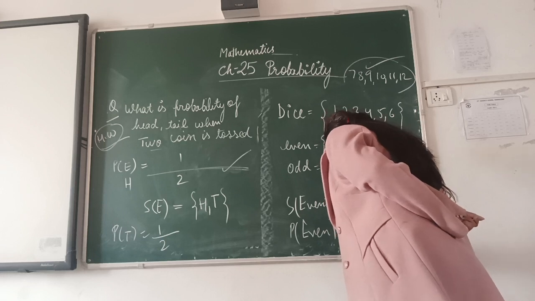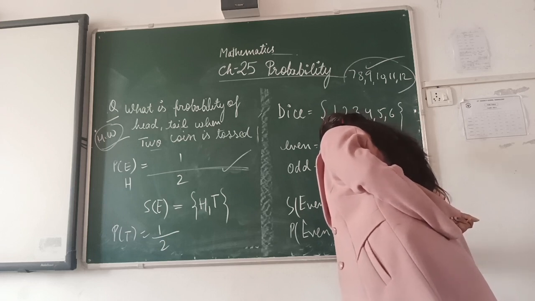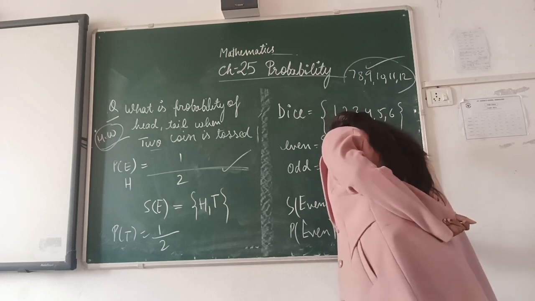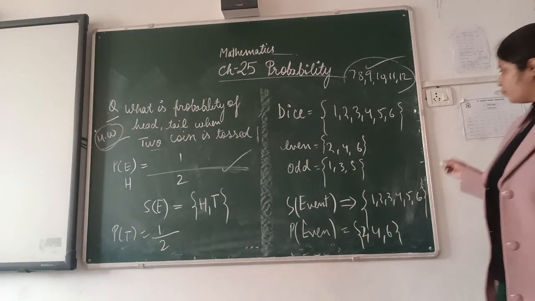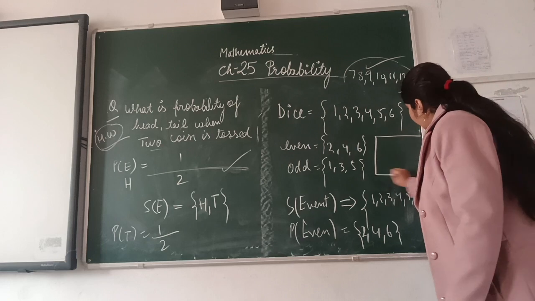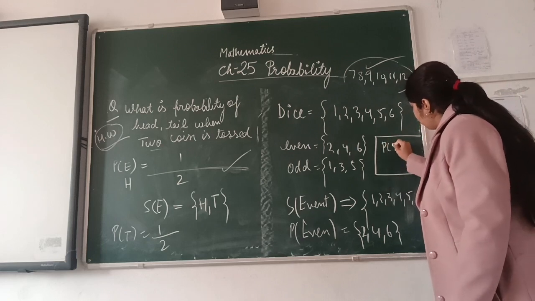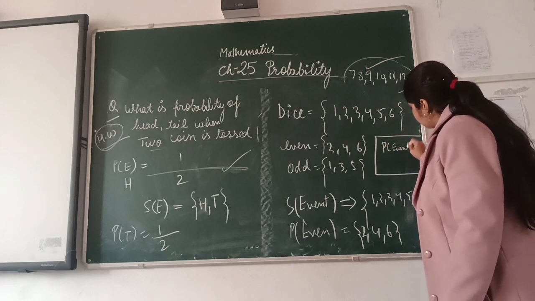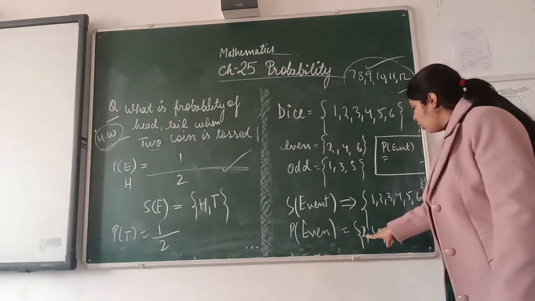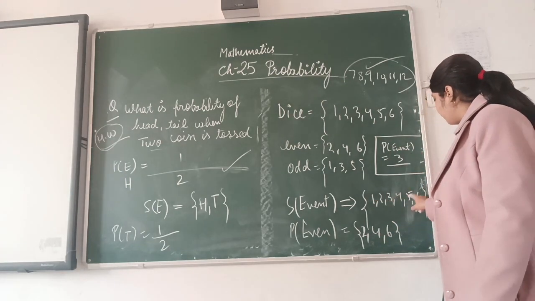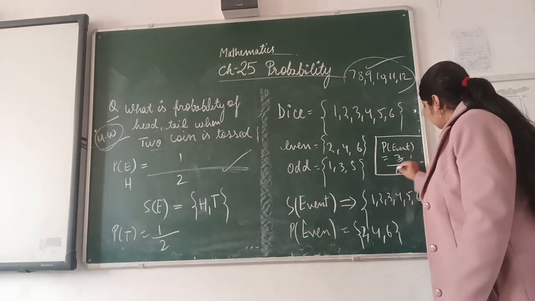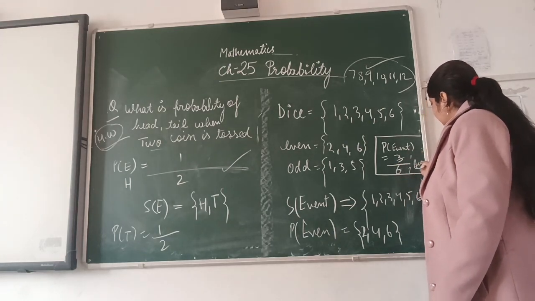Then we will get 2, 4, and 6. Now we have to apply the formula to find out the probability. So the formula says P of even is equal to 3 upon the total number, 1, 2, 3, 4, 5, 6. Understood? And that is the answer.